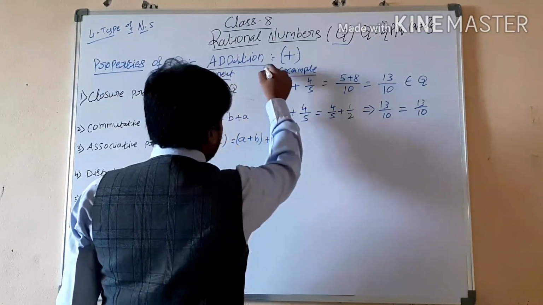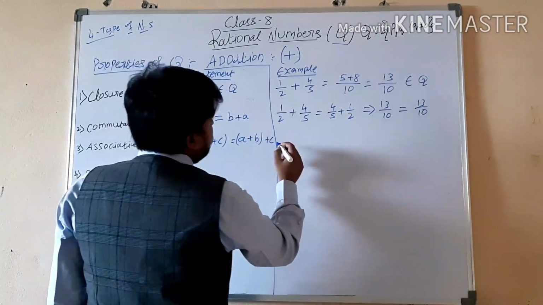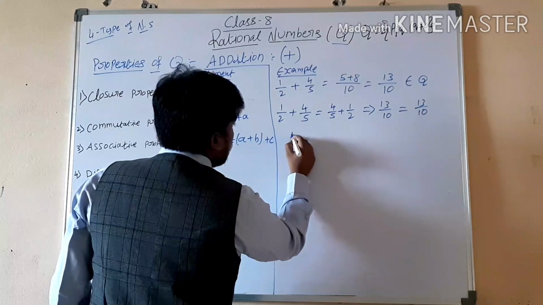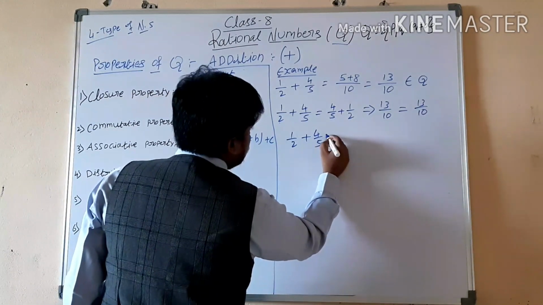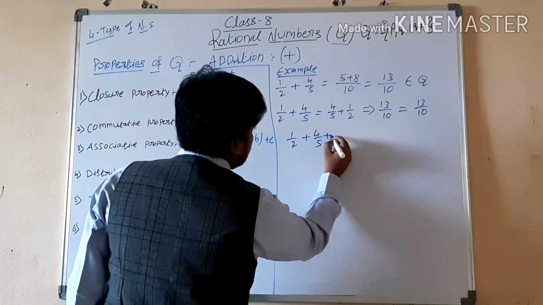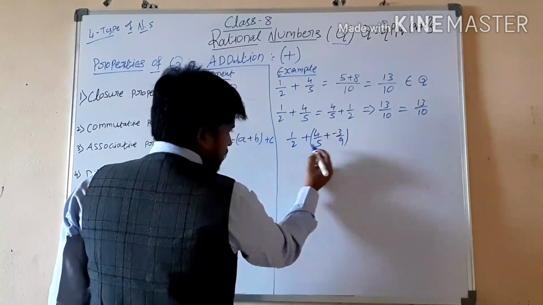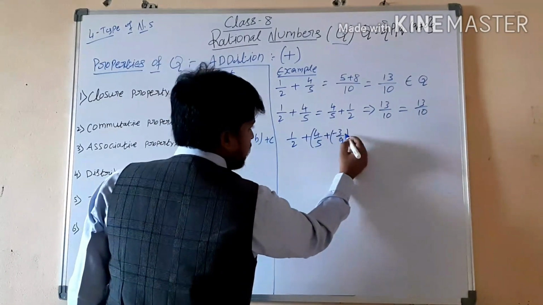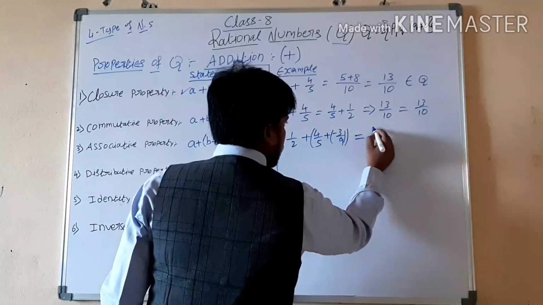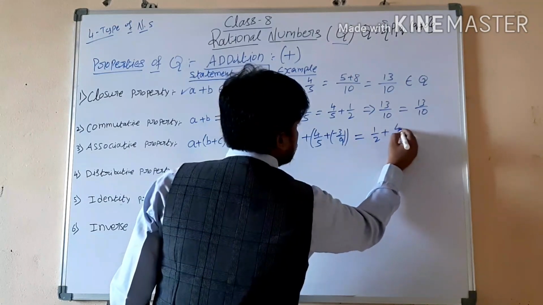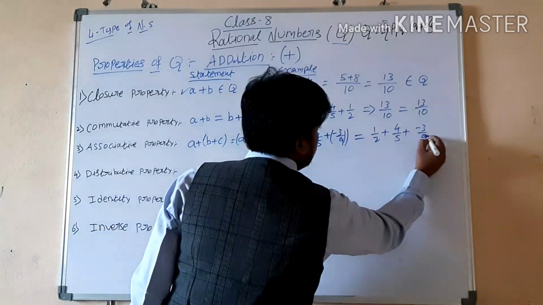Suppose we take 1 by 2, 4 by 5, and 1 by 2 plus minus 3 by 9. This is A, B and C, where C we are taking as a negative number. So 1 by 2 plus 4 by 5 plus minus 3 by 9.